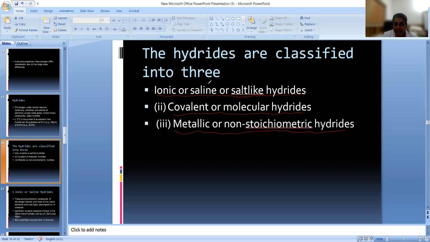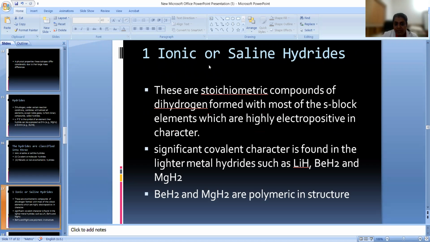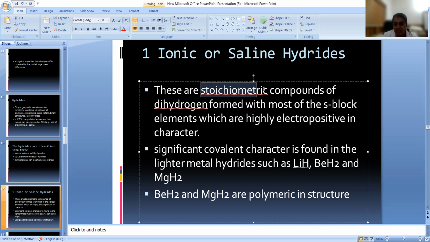Okay, so among these, ionic hydride is a stoichiometric hydride and metallic hydride is a non-stoichiometric hydride. Now, ionic or saline hydrides we can see. So what is important about saline hydrides? These are stoichiometric compounds of dihydrogen, as we already discussed. And these are formed with most of the s-block elements. So when it combines with an s-block element, we are going to get this saline or ionic hydride.